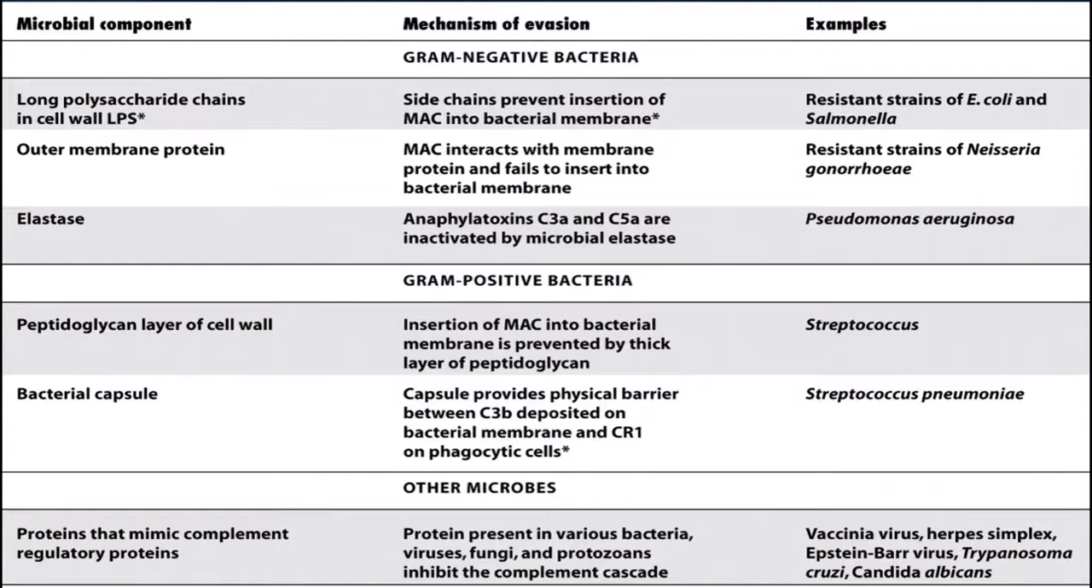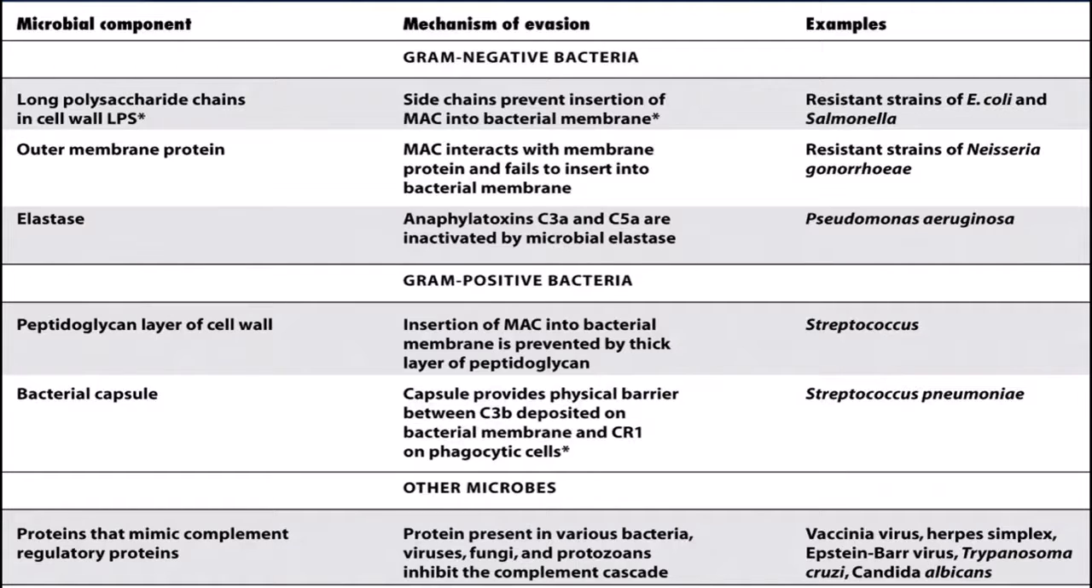Coming to gram-positive bacteria, the peptidoglycan layer of the cell wall sometimes prevents insertion of MAC into the bacterial cell wall, because gram-positive bacteria have a very thick peptidoglycan layer. An example you can give is Streptococcus. Then we have the bacterial capsule. The capsule also provides a physical barrier against C3b components so that the cell cannot be phagocytosed, especially seen in Streptococcus pneumoniae.